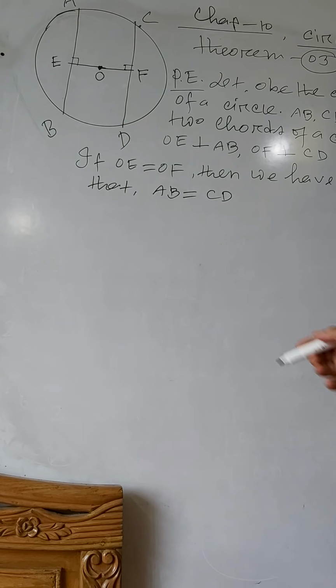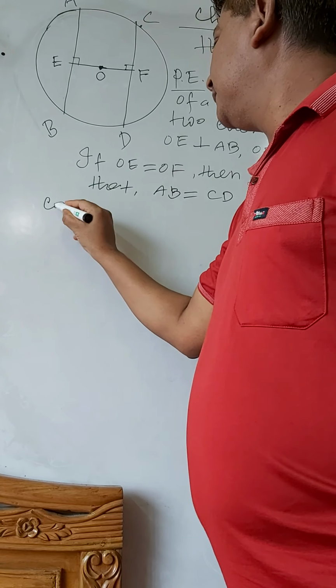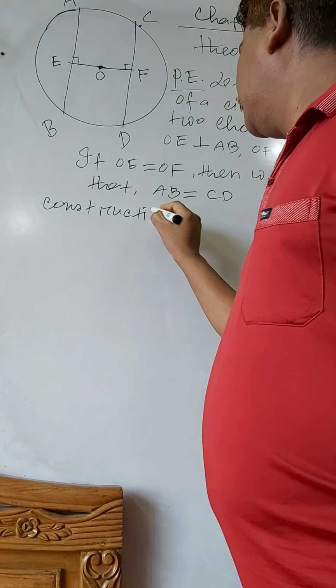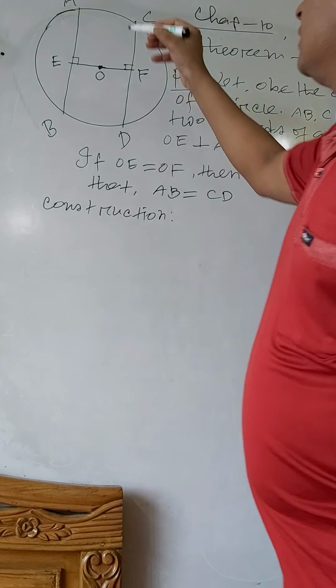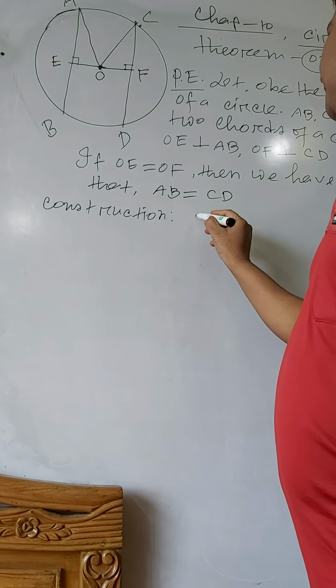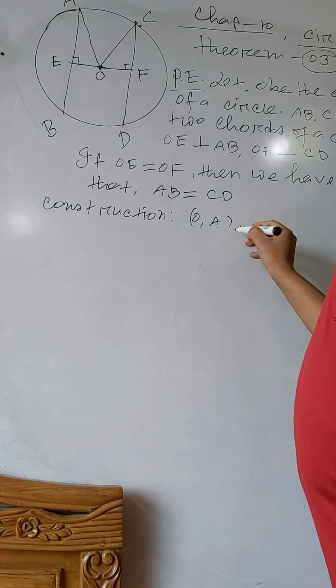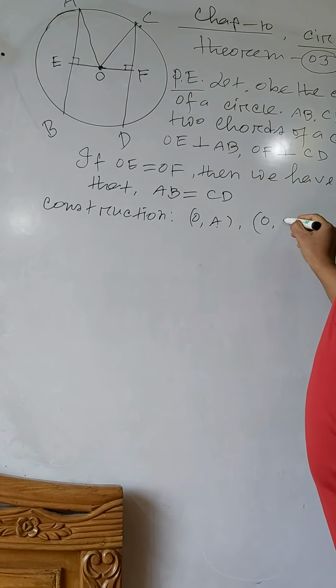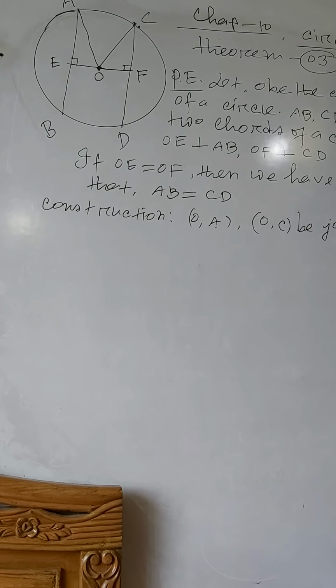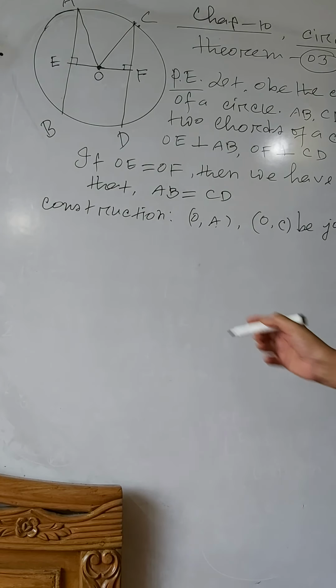Now construction: OA and OC are joined. This is the construction. Now proof.